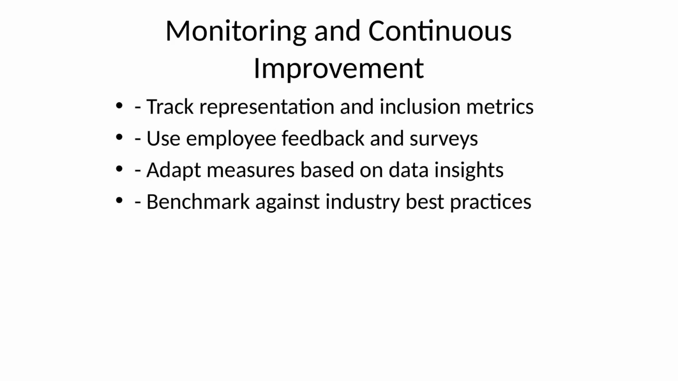Ongoing measurement and reflection are vital to reducing unconscious bias sustainably. Organizations should collect data on representation, promotion rates, turnover, and employee experience across different groups. This quantitative insight, paired with qualitative feedback from surveys or focus groups, helps identify areas where bias may be influencing outcomes. Importantly, the approach must be iterative, using data insights to refine and enhance interventions. For example, if feedback shows that bias training isn't resonating, content or delivery methods can be adapted.